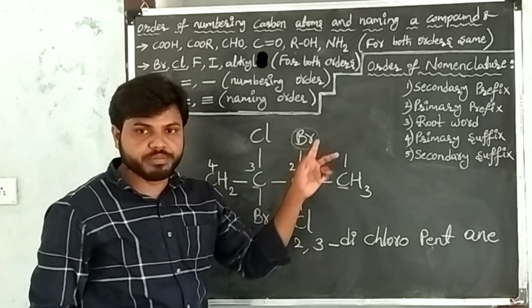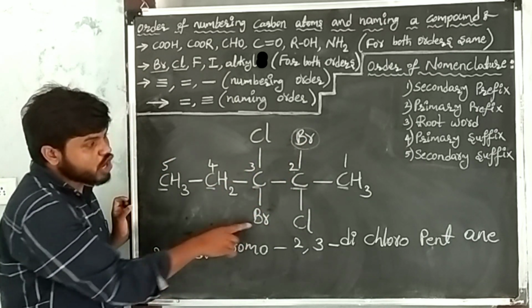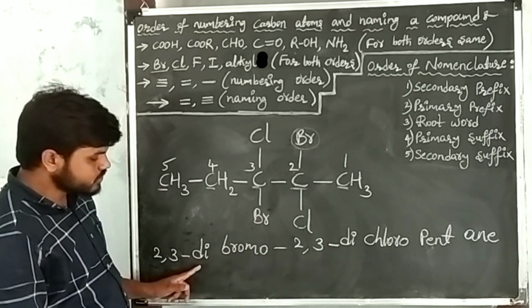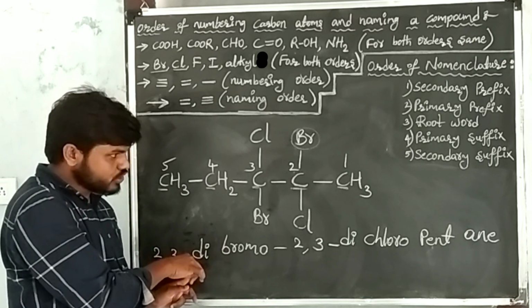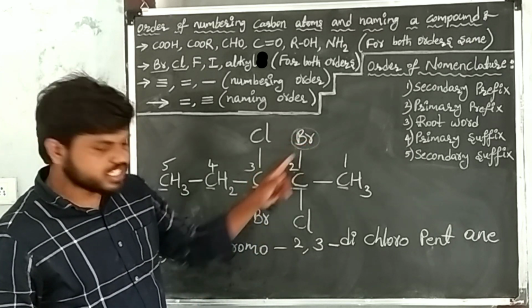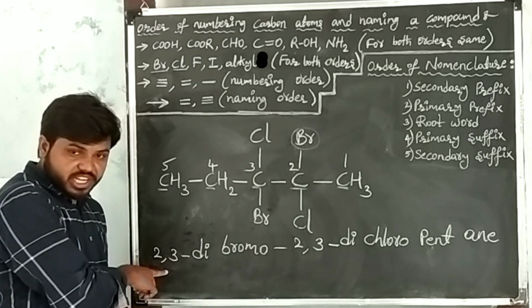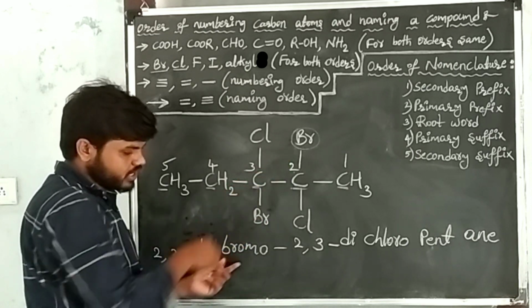First write the bromine. Bromine positions are 2, 3, and I write the positions. How many times is bromine repeating? 2 times. The numerical prefix of 2 times is di. Positions are written and how many times repeated, that is also written. Now the prefix of bromine is bromo. Position, numerical prefix and the prefix of bromine.